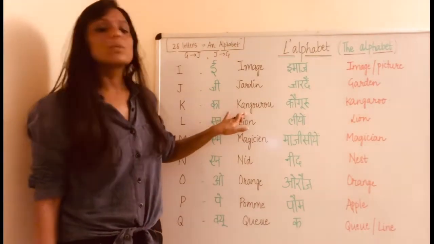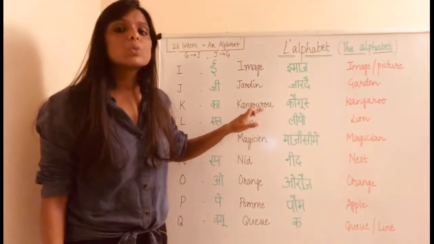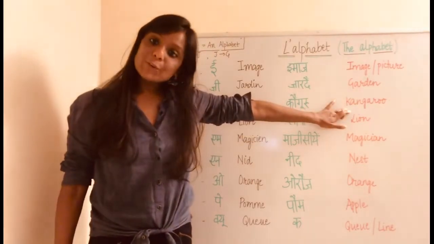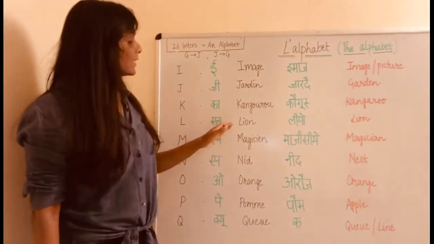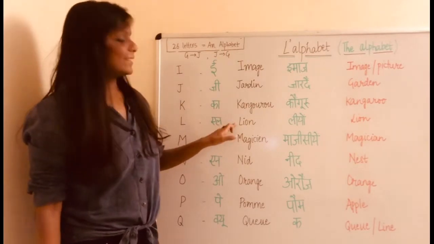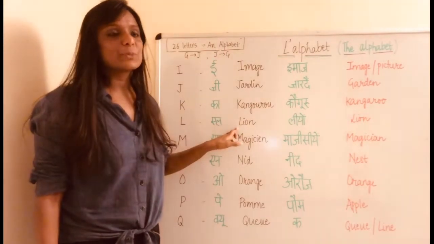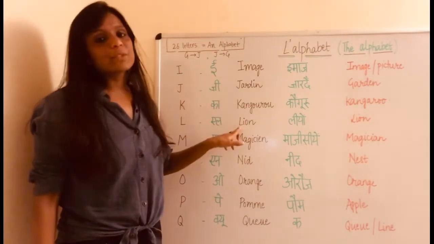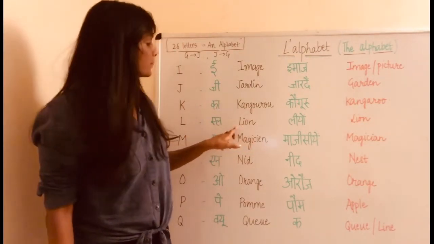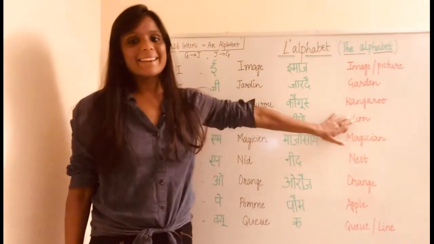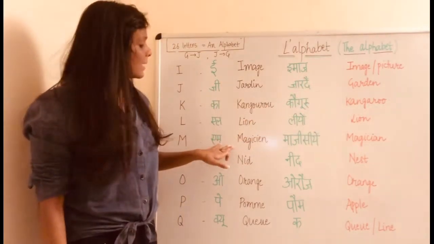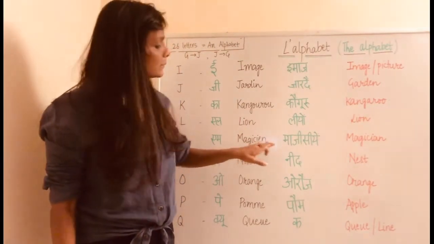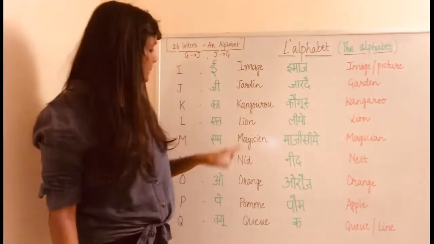K, the word is kangaroo. It is a kangaroo in English. Then we have lion. Again, the spelling is same as English, but the pronunciation is different. So as I is E, so we pronounce it as lion. Lion, which means lion. Then we have M. M is magicien. Magicien, which means a magician.